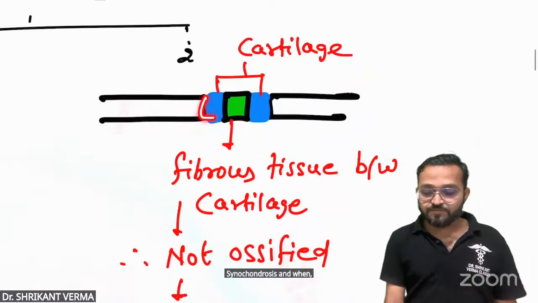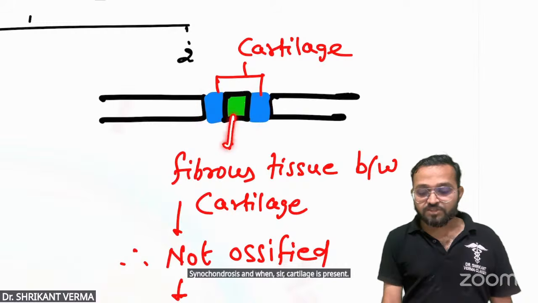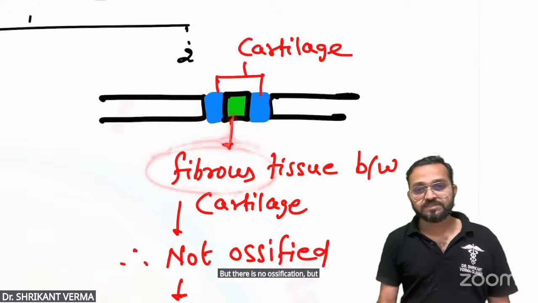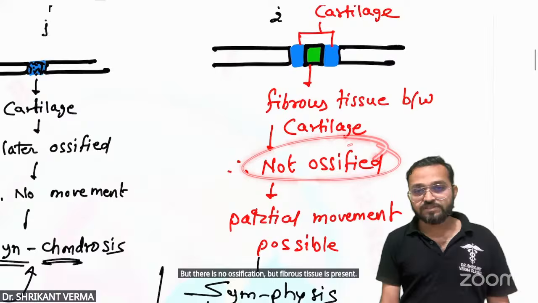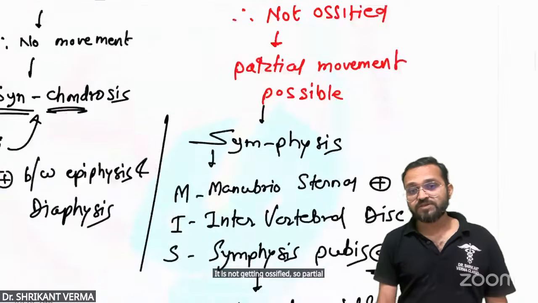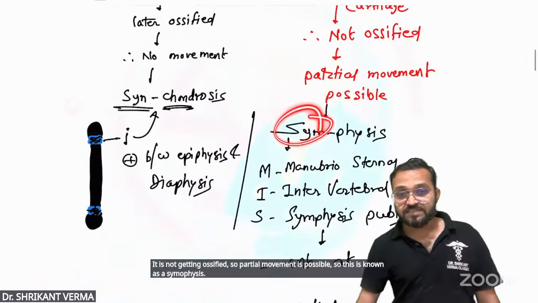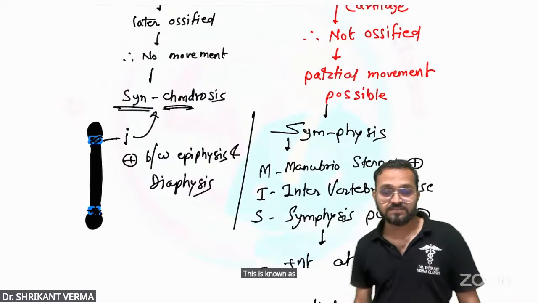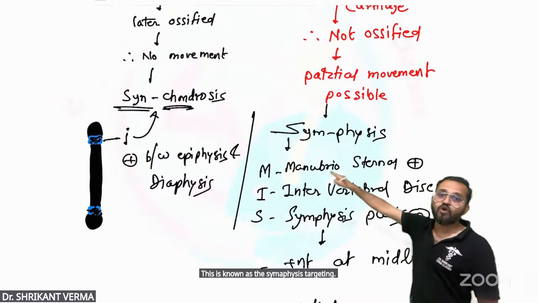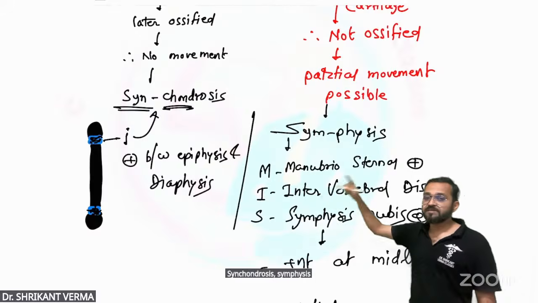And when cartilage is present, but there is no ossification, and fibrous tissue is present, it is not getting ossified, so partial movement is possible. So this is known as the symphysis. Are you getting? Synchondrosis, symphysis. That is the primary. This is the secondary.